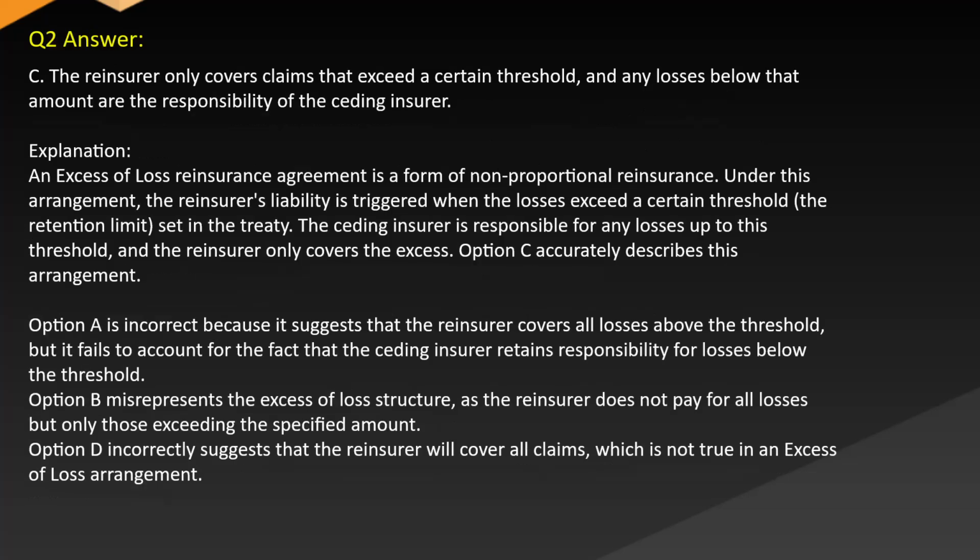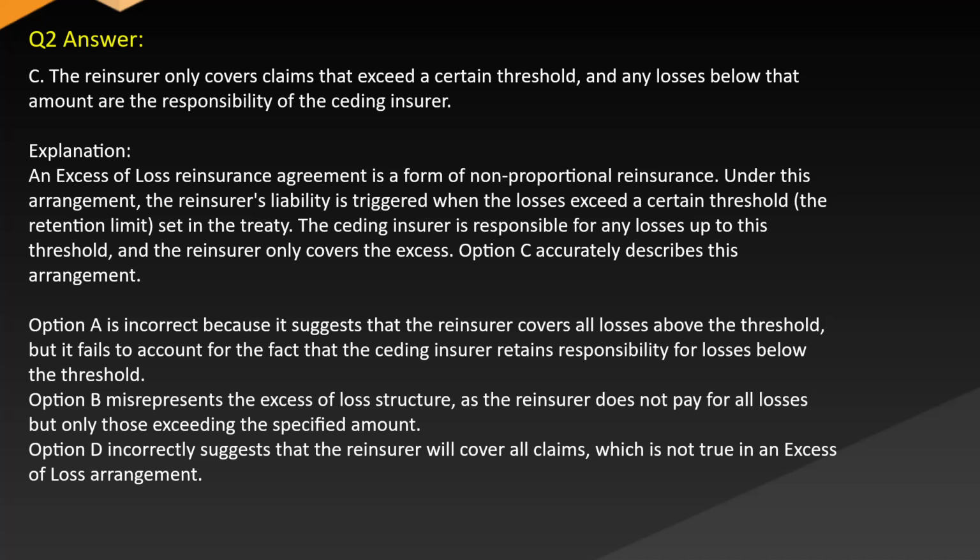Answer C. The reinsurer only covers claims that exceed a certain threshold, and any losses below that amount are the responsibility of the ceding insurer. Explanation. An excess of loss reinsurance agreement is a form of non-proportional reinsurance. Under this arrangement, the reinsurer's liability is triggered when the losses exceed a certain threshold, the retention limit set in the treaty. The ceding insurer is responsible for any losses up to this threshold, and the reinsurer only covers the excess. Option C accurately describes this arrangement.